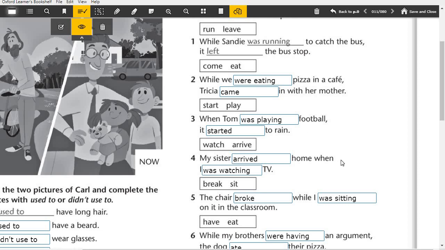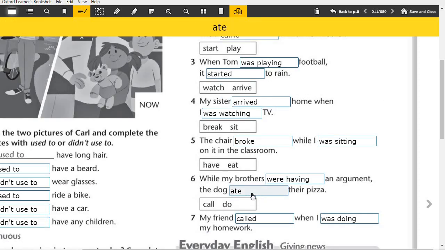My sister arrived home when I was watching TV. The chair broke while I was sitting on it in the classroom. 6, while my brothers were having an argument, the dog ate their pizza. 7, my friend called when I was doing my homework.